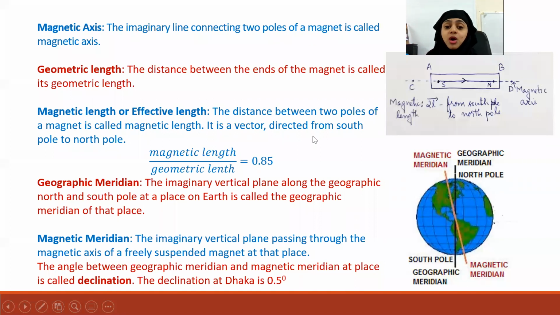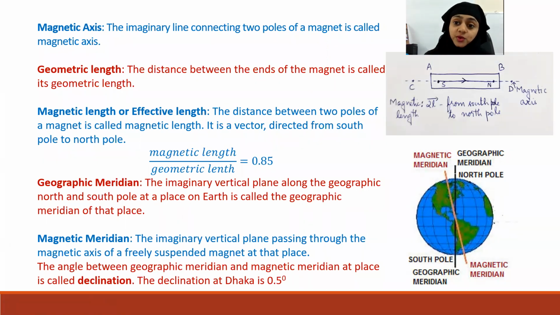And as I told, which one is the magnetic length? C to D? No, magnetic length is S to N. You said it is not in the axis, right? It's along the axis. You can also take that, no problem. It should be from the south pole of the bar magnet to the north pole. That's all. So this distance, directed from south to north, is called the magnetic length, and it is a vector.